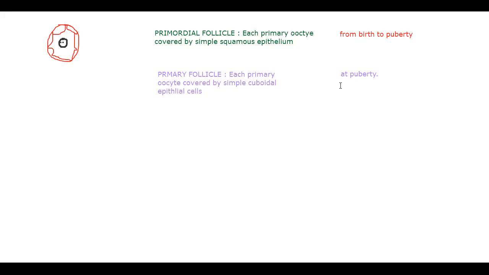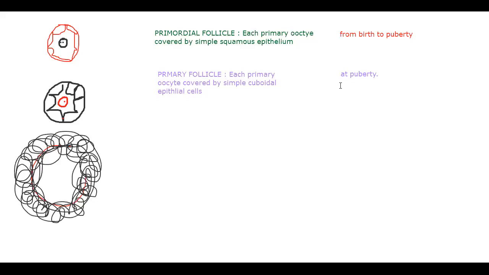Simple cuboidal epithelial cells, primary follicle, and inside it the same primary oocyte is present. What next? These cuboidal epithelial cells start dividing continuously, like this. So simple becomes stratified, isn't it?